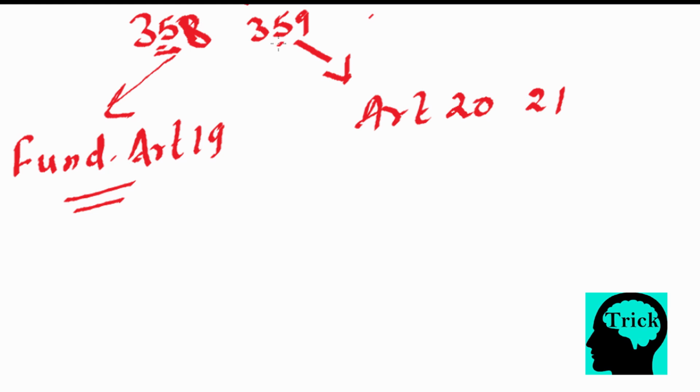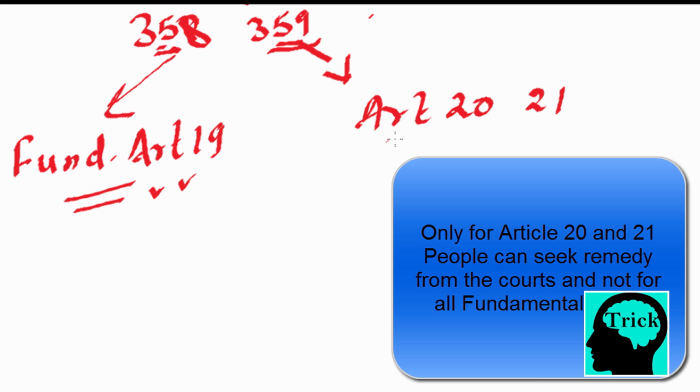Under Article 358, once a national emergency is proclaimed, the 6 fundamental rights under Article 19 are automatically suspended, which means the state is free from the restrictions imposed by Article 19. However, under Article 359, the fundamental rights are not suspended themselves, but their enforcement is suspended during national emergency.